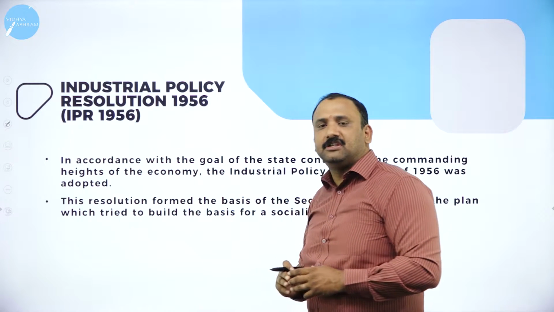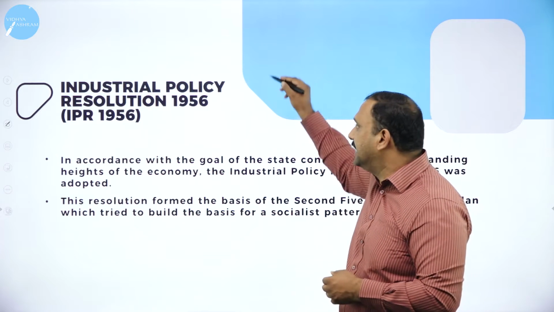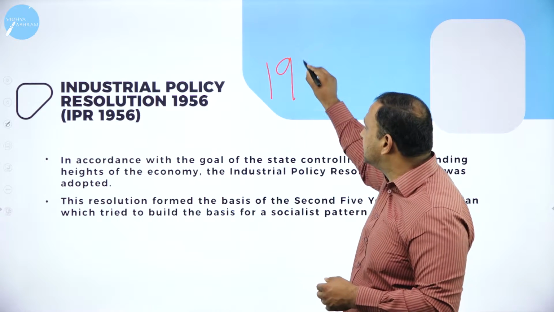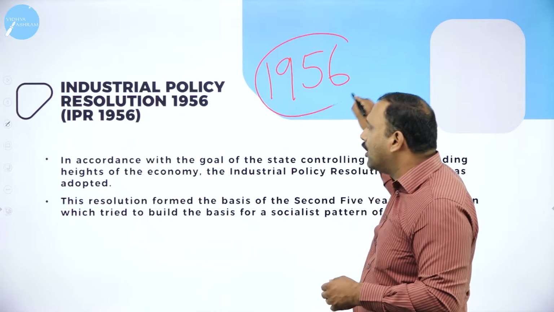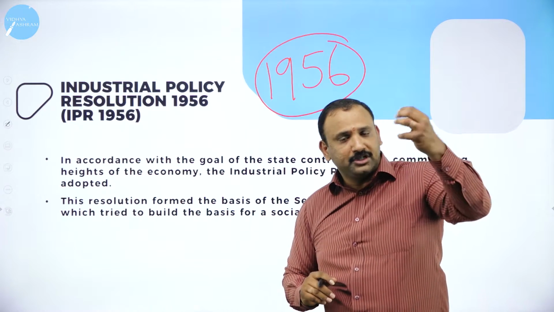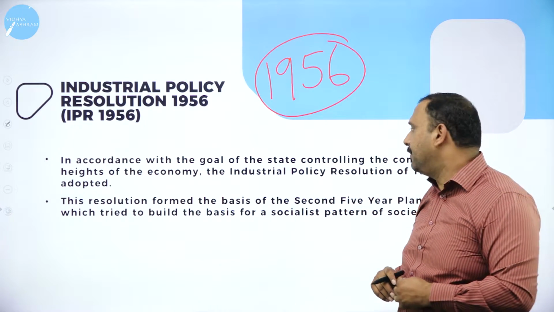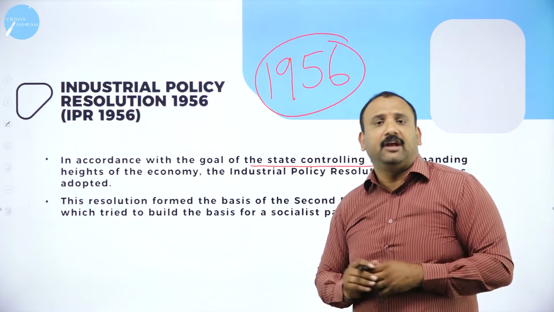the Industrial Policy Resolution of the year 1956, which we call IPR. 1956 is a very important year in the Indian economy, because in accordance with the five-year plans, we had set in mind the state controlling the commanding heights of the economy.